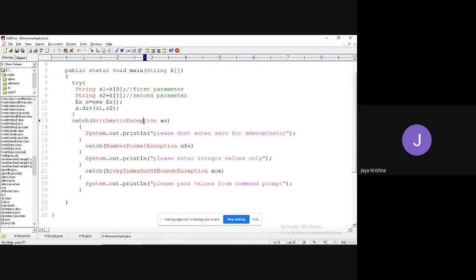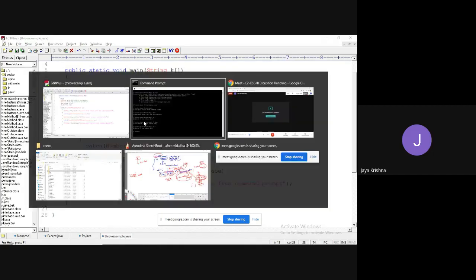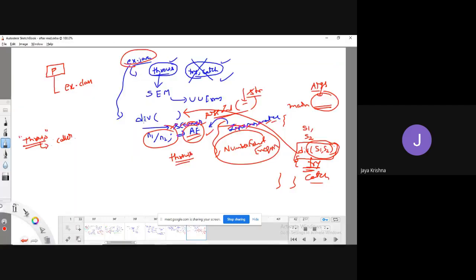So this way you are going to work with the throw and throws keywords. The throw keyword is specifically meant for working with user defined exceptions. And the throws keyword, if you don't want to handle it yourself, you can simply hand it over to the caller.